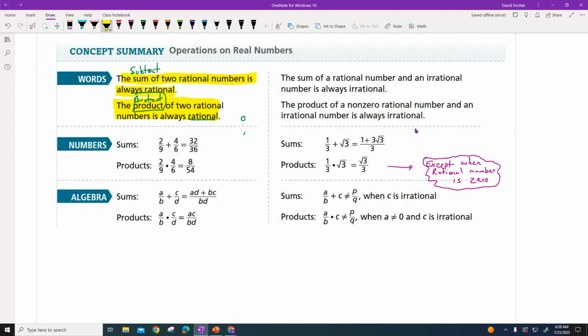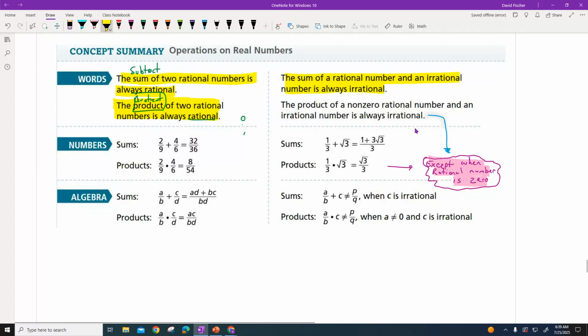Now here's what we just talked about. A rational number and an irrational number is always going to be irrational. That's always going to be that way. But now if I have products here, I'm going to put this little arrow here because this one's the only one that has this special rule. Only on products and quotient. If I have a product and a quotient where my rational number is a 0, then I'm going to have a rational number. So this one's a be careful one. I want to highlight it in pink because I want you to be careful down here, except when the rational number is 0.